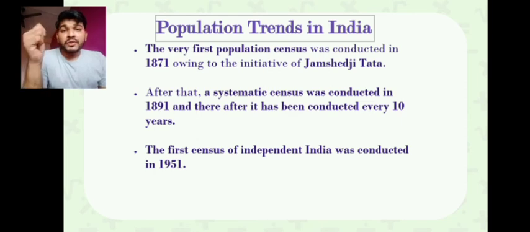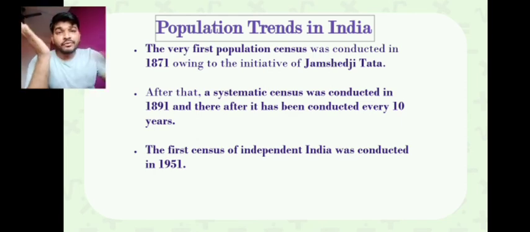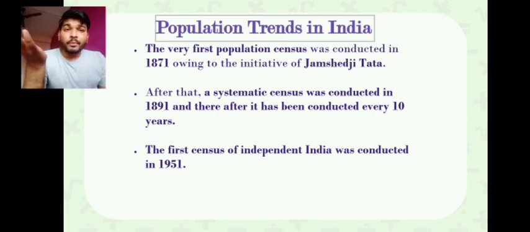If the population uses the natural resources, our natural resources will be exhausted quickly and will not be left for future generations. In the second aspect, if the population grows with unskilled people, our natural resources will never be optimally used, and ultimately our economic development will not happen and we will remain only a developing nation. Then we have seen population explosion.